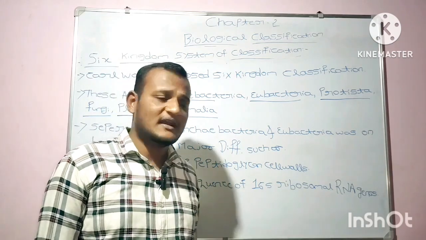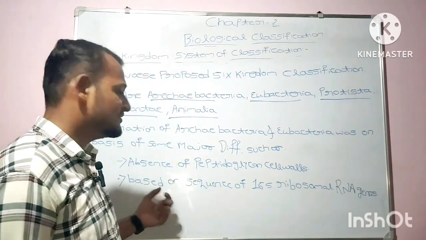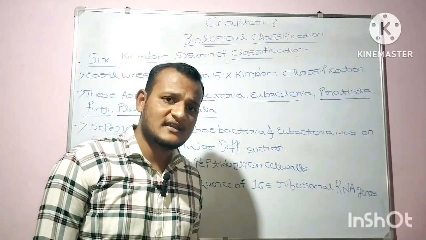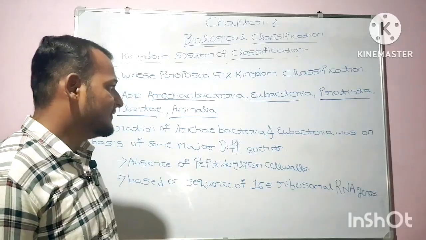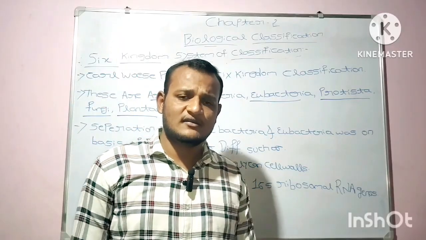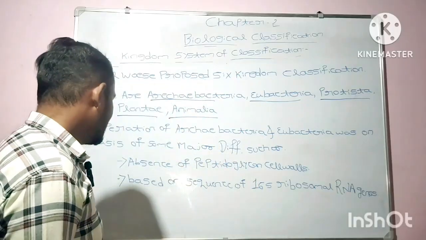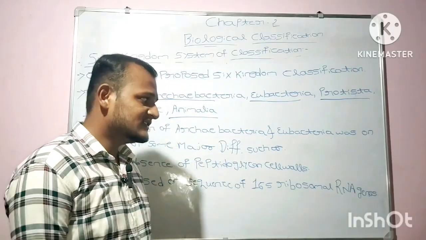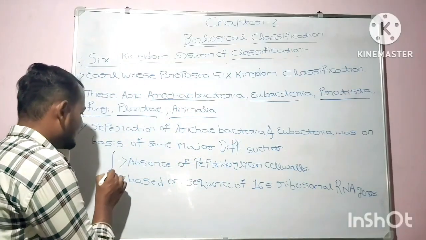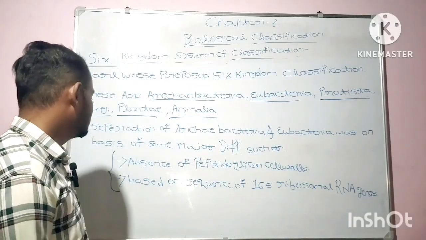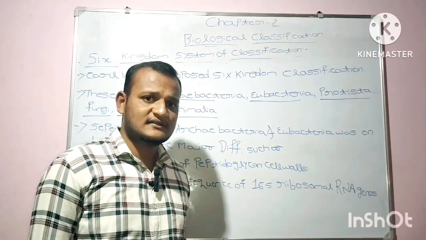The separation of Archaebacteria and Eubacteria was on the basis of some major differences. The Archaebacteria and Eubacteria got separated based on the absence of peptidoglycan cell walls and also based on the sequence of 16S ribosomal RNA genes. These are the two points why the Archaebacteria and Eubacteria got separated from each other.